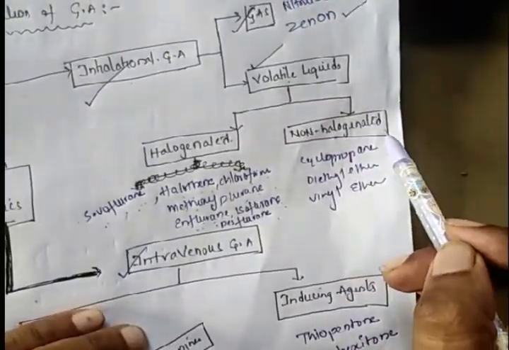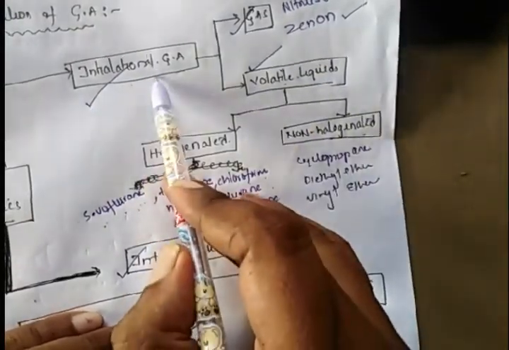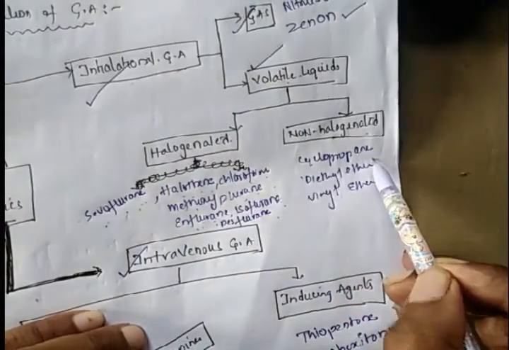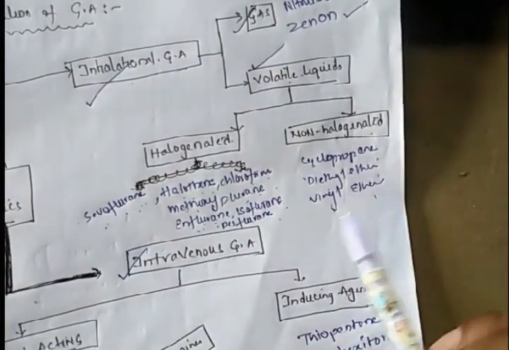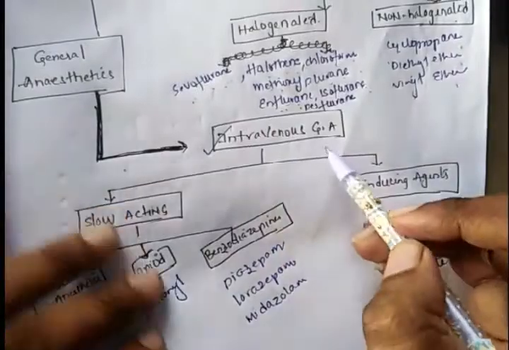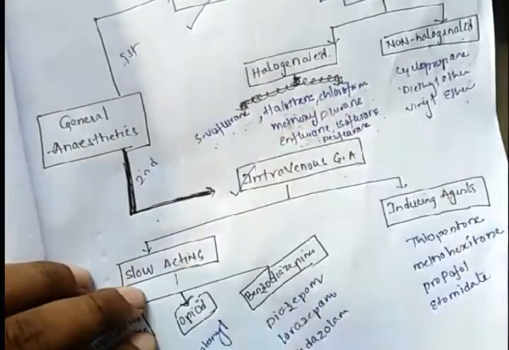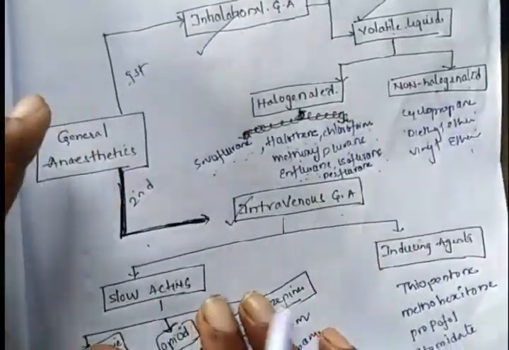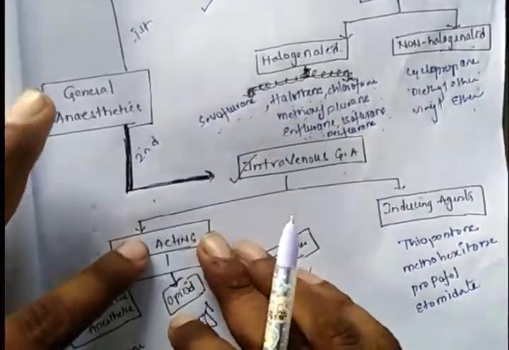Coming to the non-halogenated volatile inhalation general anesthetics, they are cyclopropane, diethyl ether, vinyl ether. This is about inhalation general anesthetic classes. Coming to the second class of general anesthetic, the intravenous general anesthetics. So the first category is inhalation general anesthetic, and the second category is intravenous general anesthetic.